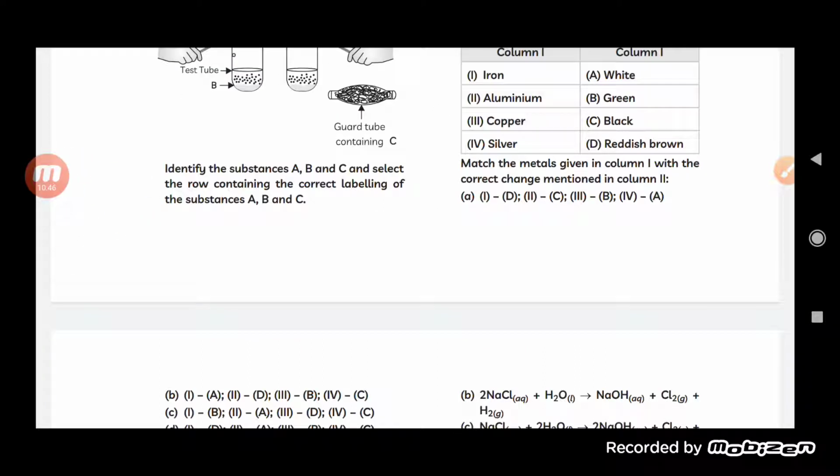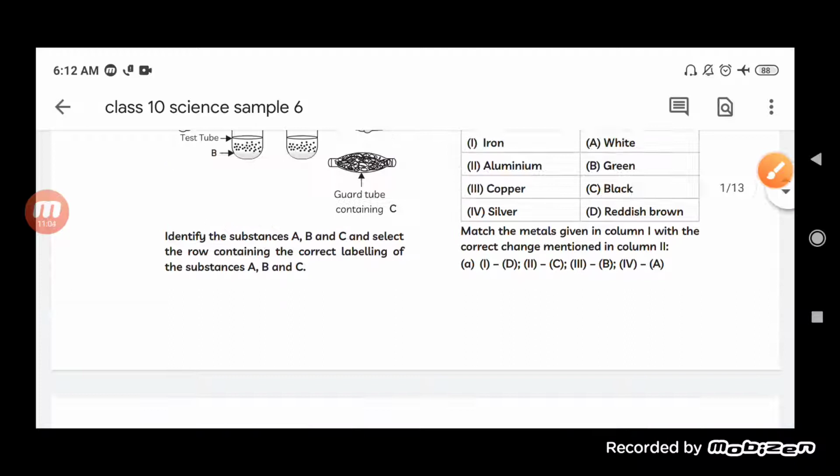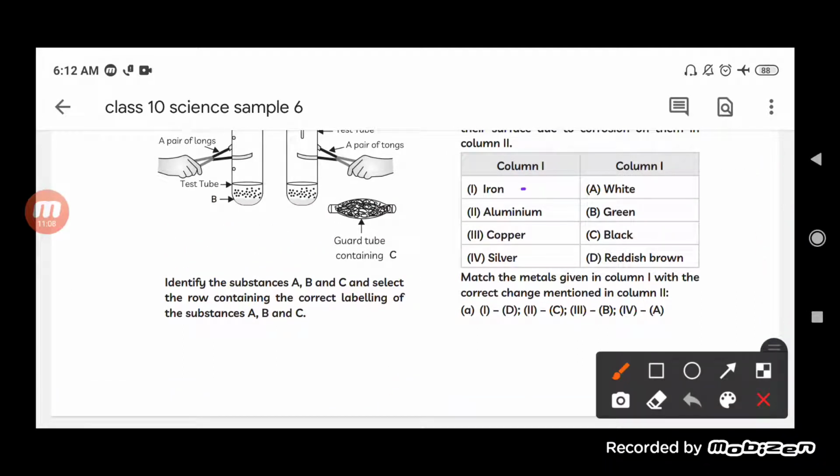You know that when corrosion occurs in iron, it will form a reddish brown coating over it, and that we call rust. So, here the first one, it will be rust, with the reddish brown color.